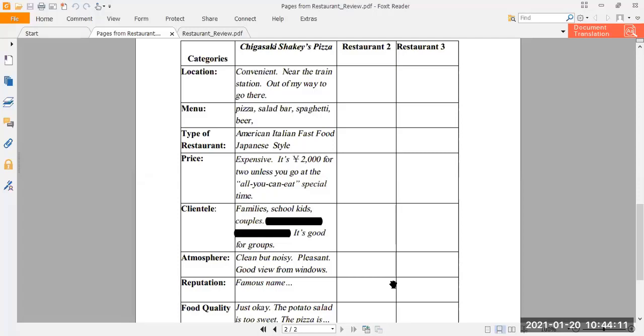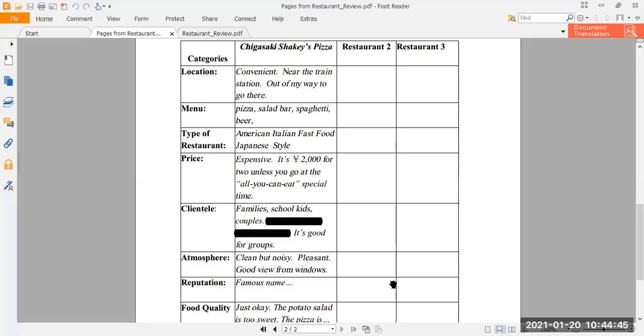Or you are talking about any other restaurant which you have experienced and you want to write a review of. So here you can see the location. The description is: location is convenient. You can write this as well: near the train station, out of my way to go there. So it is near the train station, but it has a negative point that it is out of my way to go there. It doesn't come on my way when I'm going to my office or somewhere.